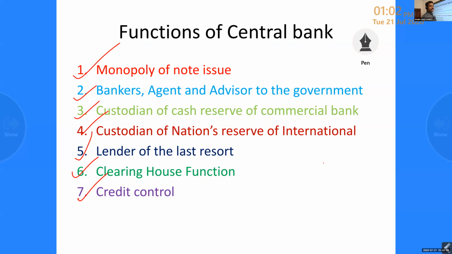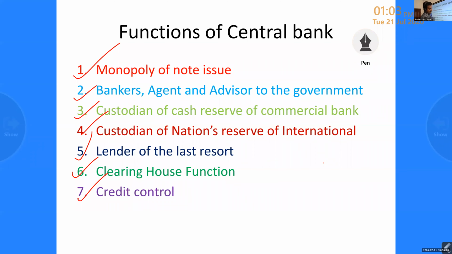On that basis, if there is inflation, they will reduce the printing of currency. So by controlling the amount of currency in circulation, we can control the volume of credit to a large extent. That is the function of monopoly of note issue.